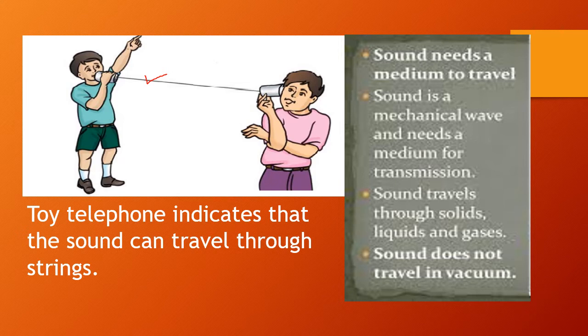By all these activities, we can confirm that sound needs a medium to travel. Sound is a mechanical wave and needs a medium for transmission. Transmission means to move from one place to another. Sound travels through solids, liquids, gases, as well as through strings.